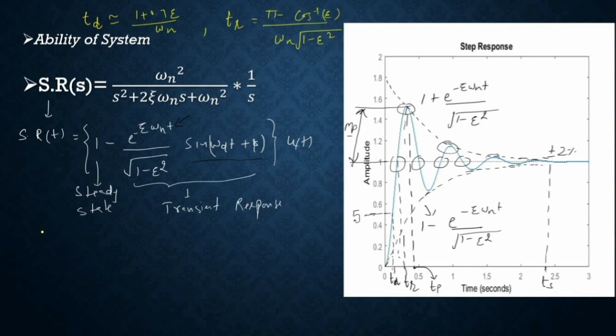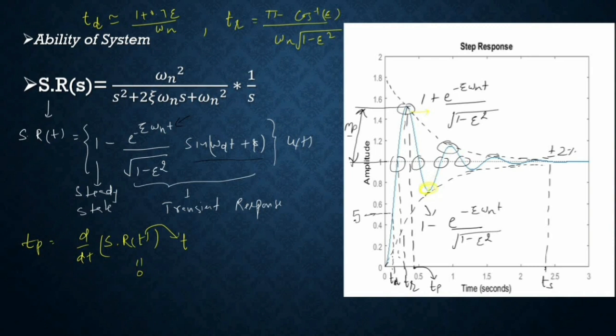And how do you calculate the peak time? The peak time is calculated when the response is at its peak, and anything at a peak has the property that the slope is 0. The slope of the response is 0 at a maximum or minimum. So you just need to find the slope of the step response, put it equal to 0, and find the t value. But this also has a problem: it will be 0 at maximum and minimum. This is the maximum, and this will be the minimum.